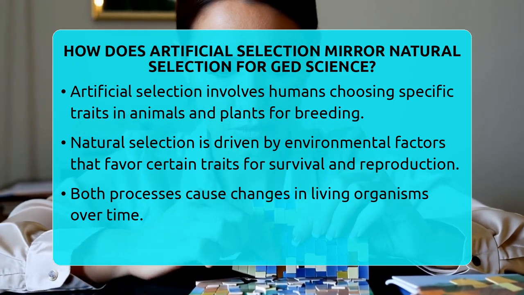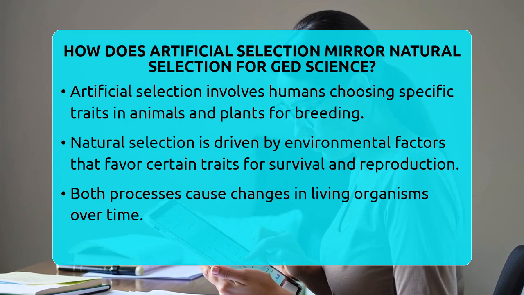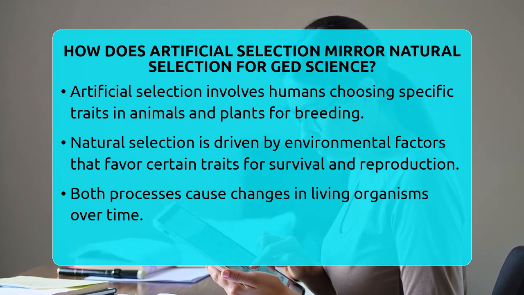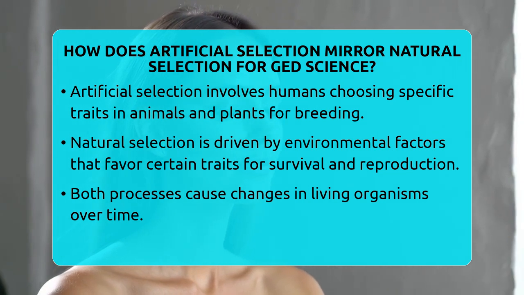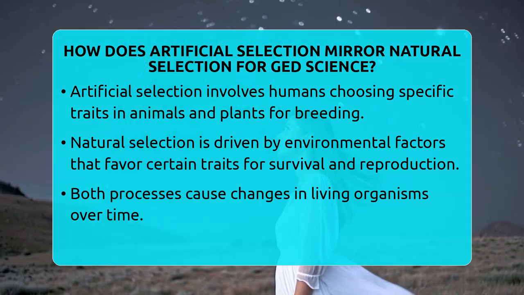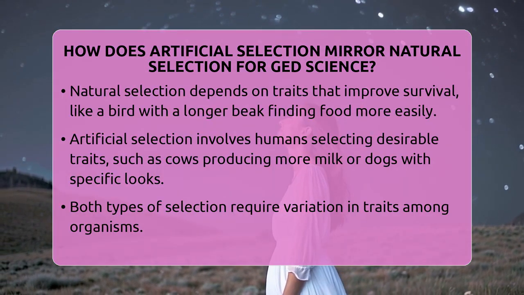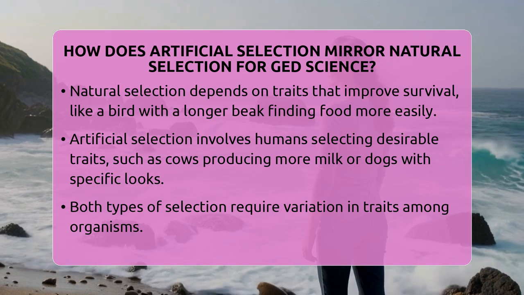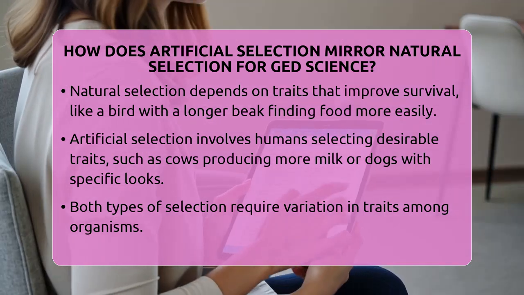In natural selection, the environment is the boss. It chooses which traits help animals and plants survive and reproduce better. For example, a bird with a longer beak might find food more easily and have more babies. Over many generations, those longer beak traits become more common because they help survival. Nature is constantly testing which traits are best suited for the environment.